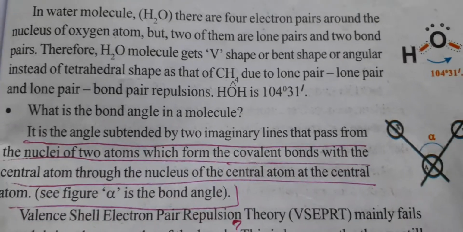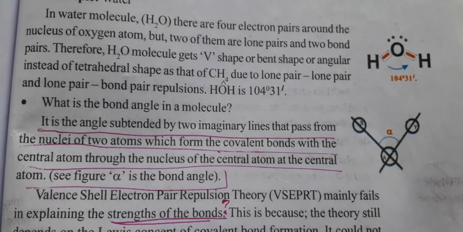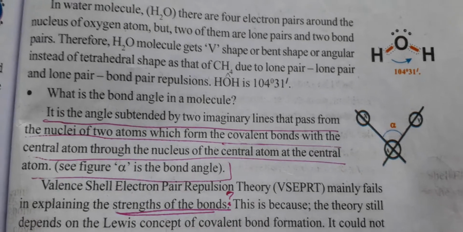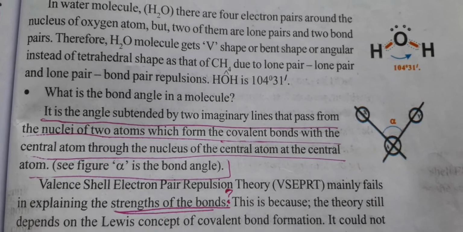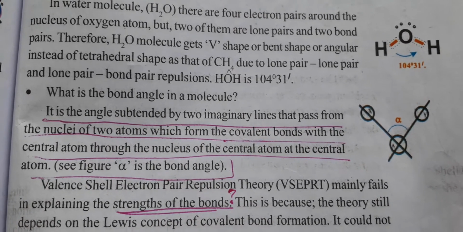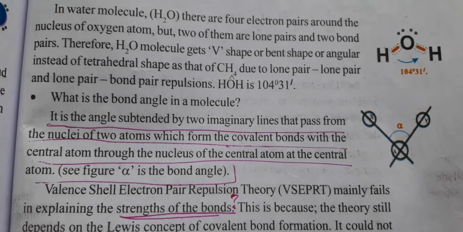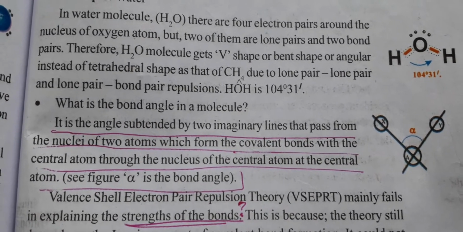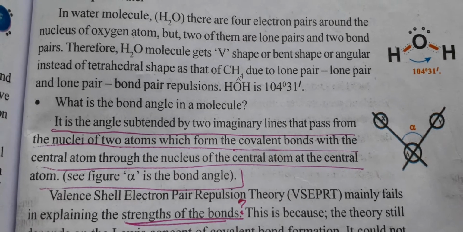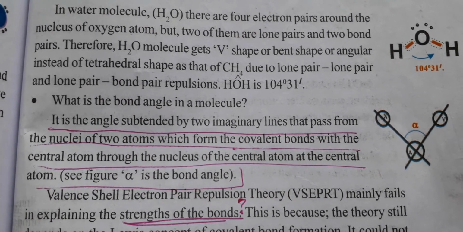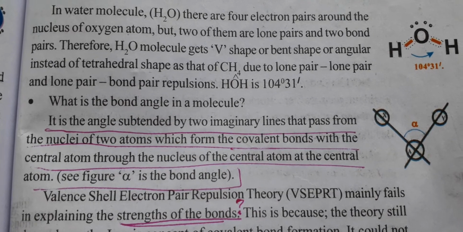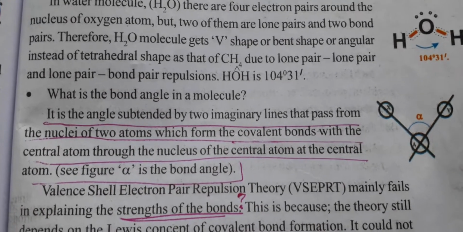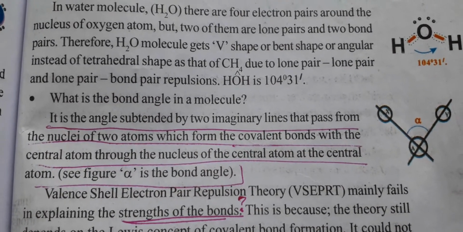And now coming to a very important point. Of course anybody will write this one. What is the bond angle? It is the angle between the lines joining the nucleus to the nucleus of the other atom which is in bond. So it is the angle subtended by two imaginary lines that pass from the nuclei of the two atoms which form the covalent bond with the central atom, through the nucleus of the central atom, at the central atom. So this is how we write the bond angle.